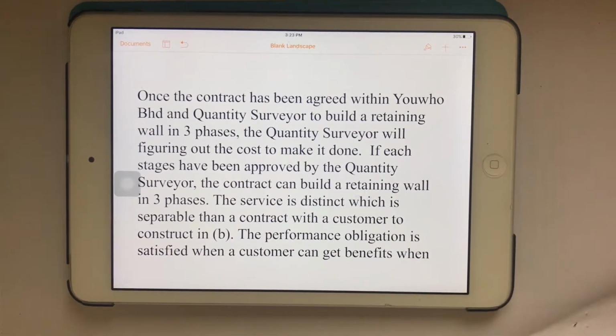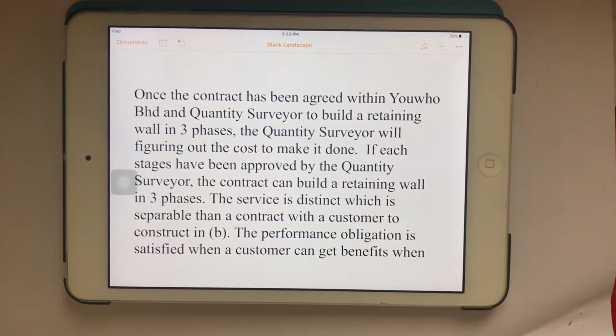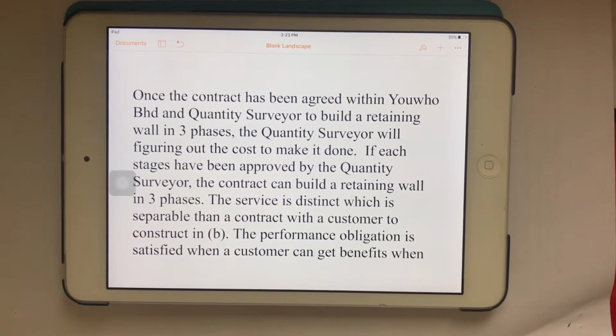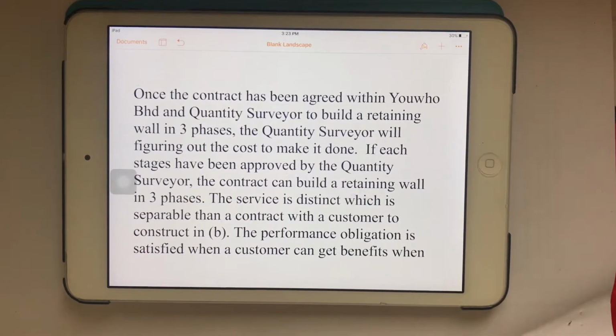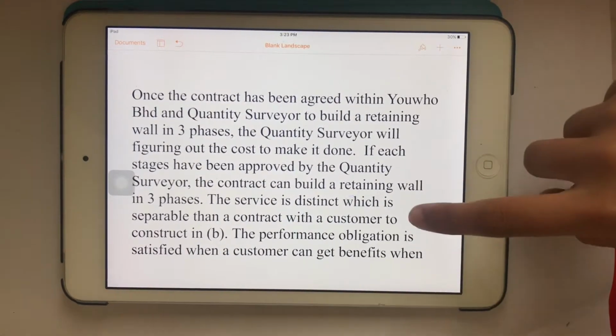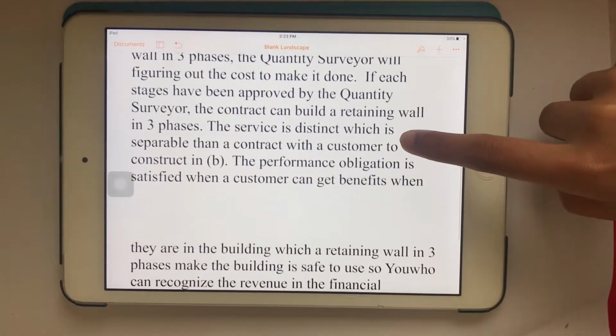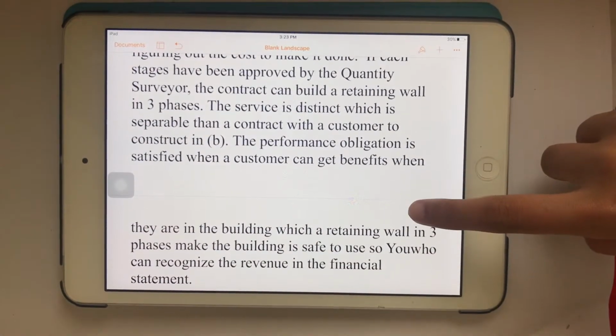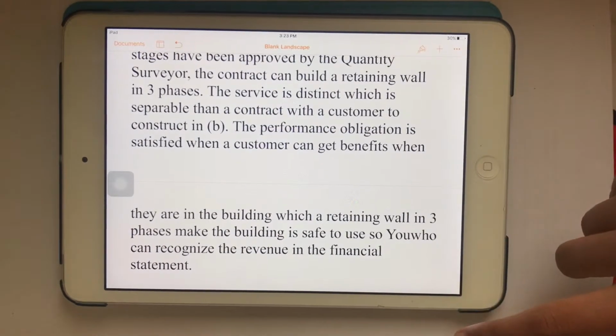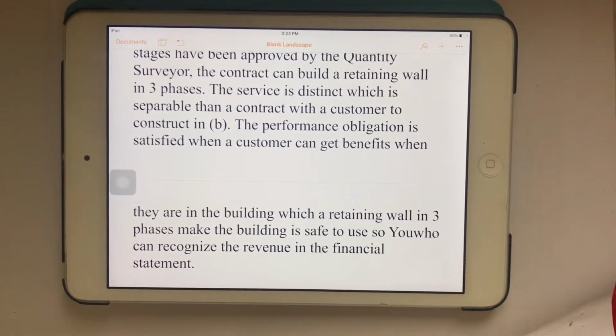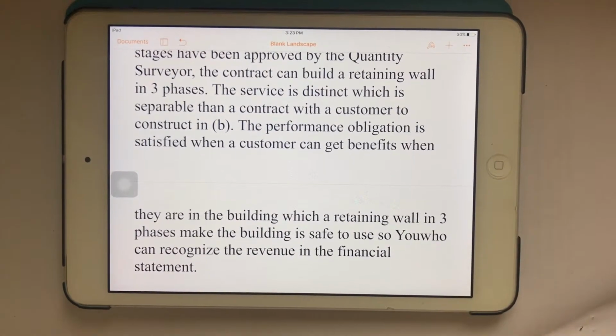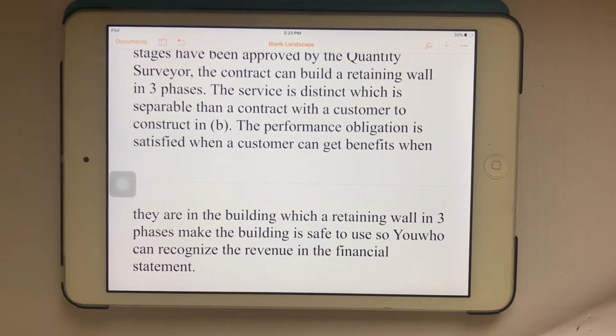The service is distinct, which is separable from a contract with a customer to construct in B. The performance obligation is certified when the customer can get benefits when they are in the building, which a retaining wall in 3 phases makes the building safe to use. So you can recognize the revenue in the financial statement.